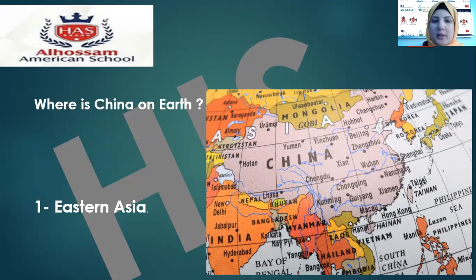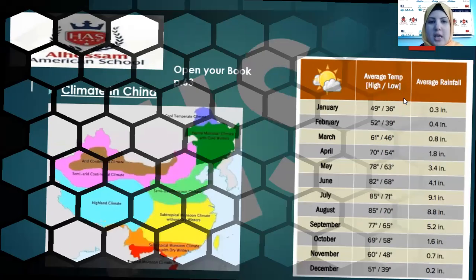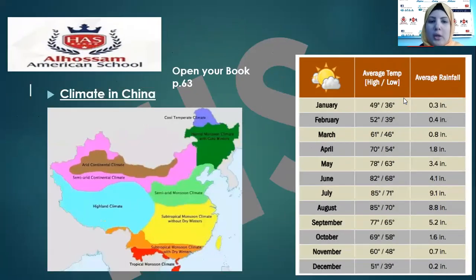Moving to the climate or the weather of China, we can see here, as shown in this map, and on the other part, how the months, January and February, March and April, and the temperature differ: up, down, moderate, hot, and cool.